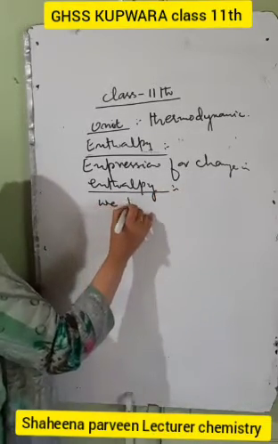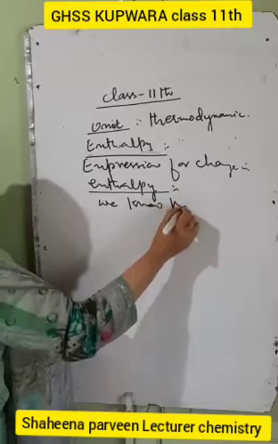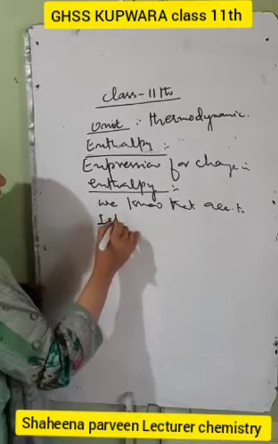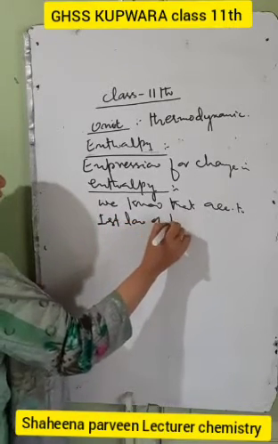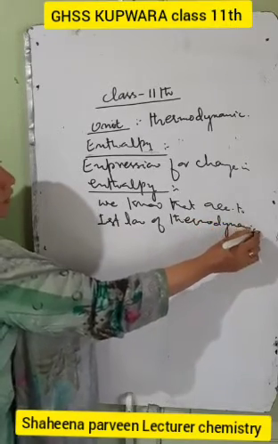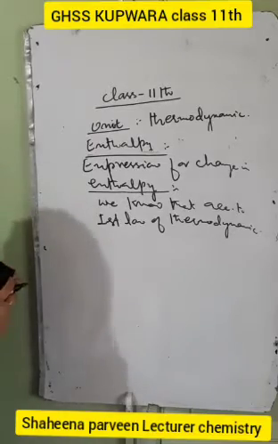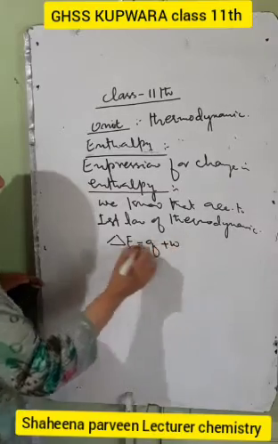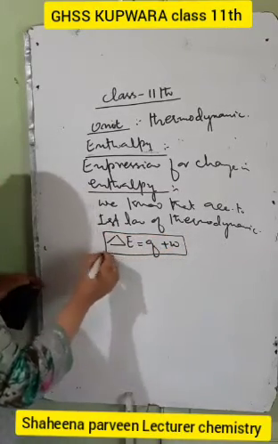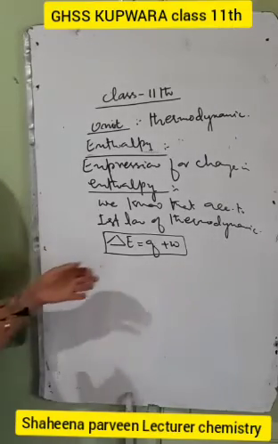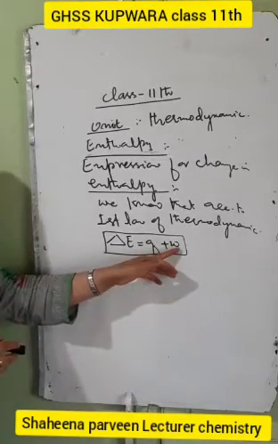We know that according to the first law of thermodynamics, del E is equal to Q plus W. That is, the change in the internal energy is equal to the amount of heat evolved or absorbed by the system, and W is the work of expansion, or it may be the work of contraction.